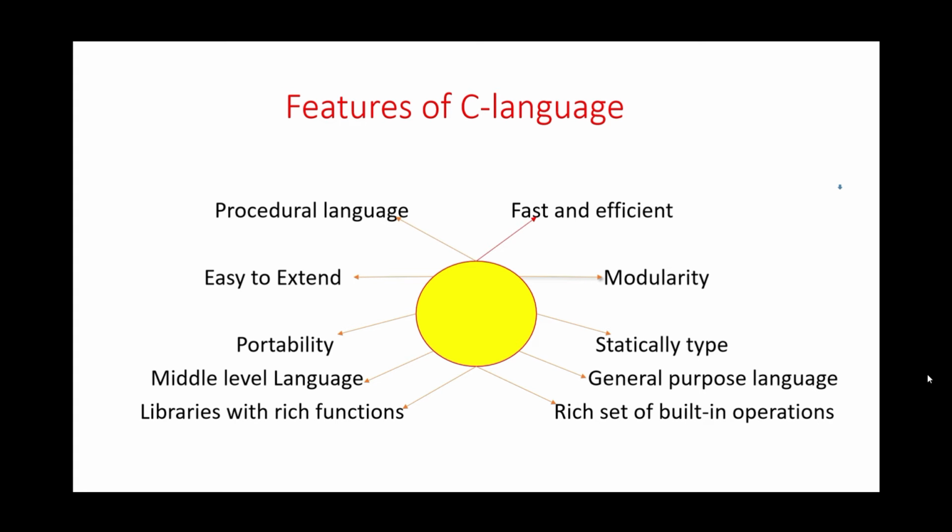Then fifth, portability. C language is highly portable. As we discussed earlier, C language is a portable language. It means that a program once written can be run on other machines with little or no modification. Sixth, statically typed language.